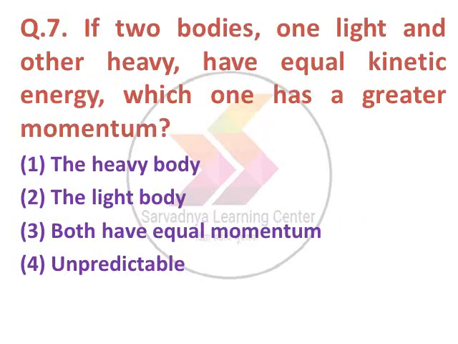Next question, if two bodies, one light and other heavy, have equal kinetic energy, which one has the greater momentum? Option 1 the heavy body, 2 light body, 3 both have equal momentum, 4 unpredictable. The option number 1 is correct. The heavy body has the greater momentum.